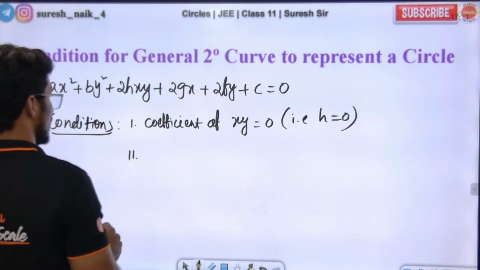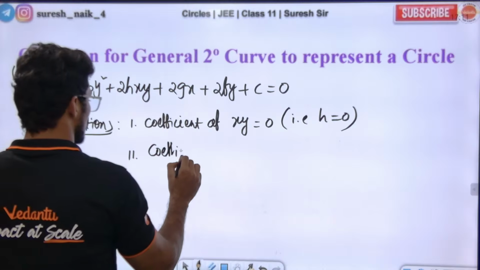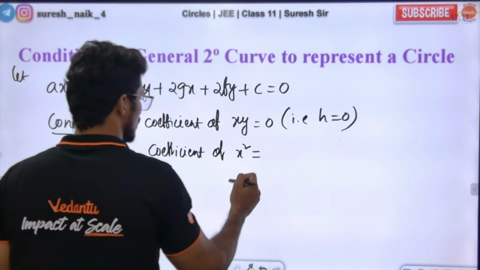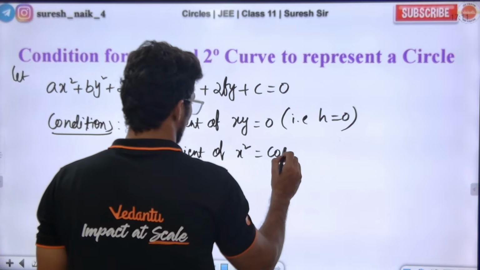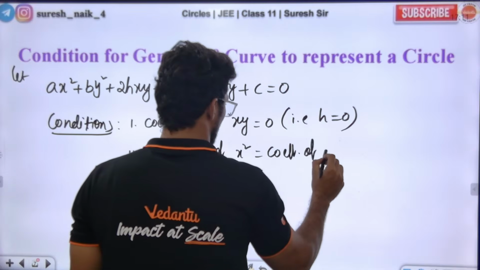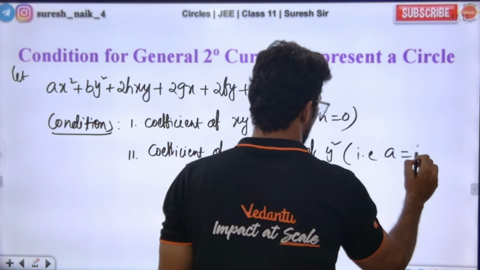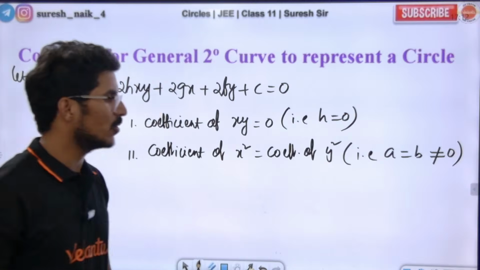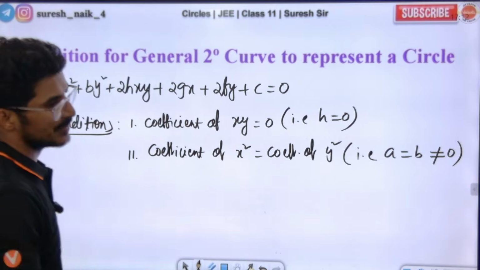Second one, coefficient of x square should be equal to coefficient of y square. That is, a should be equal to b, and both should not be equal to 0. Yes or no? a should be equal to b, both should not be equal to 0. Correct or not? 100% clear, sir.